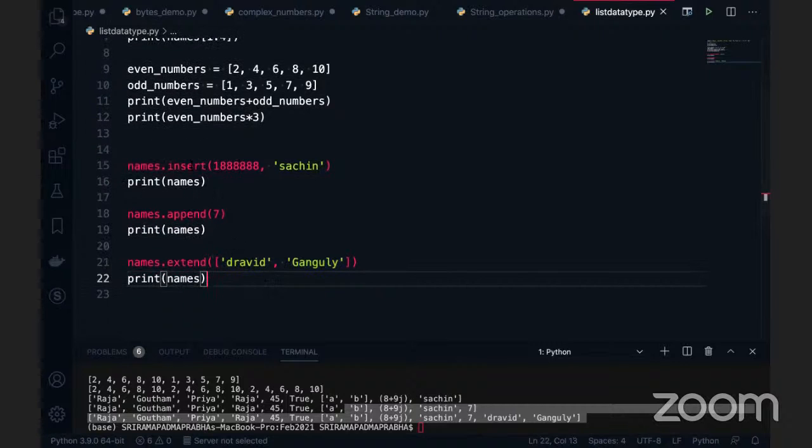Okay, that's where extend is used. Insert is for position, index. Append is for a direct element at the end of the list, and extend is for taking a group of list values. Any questions here?